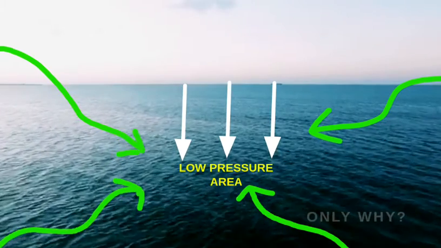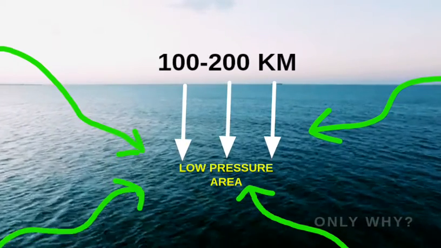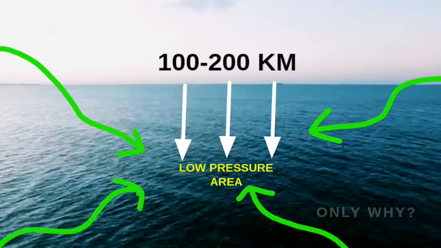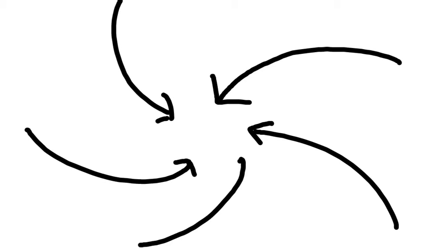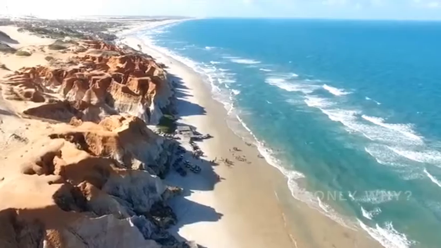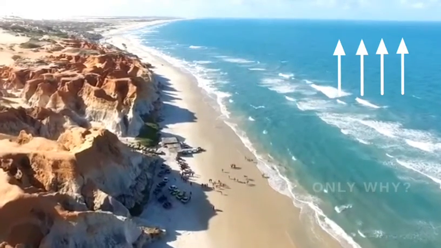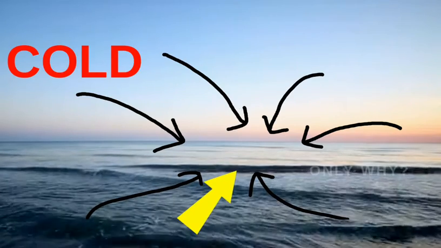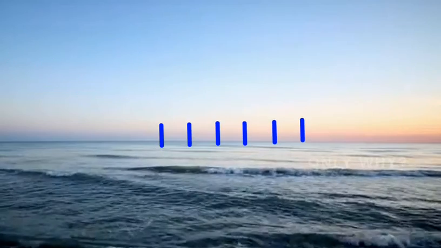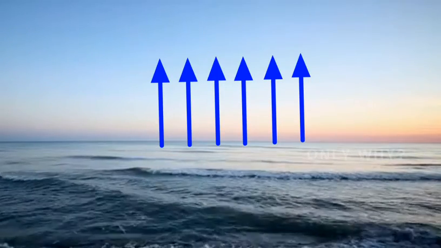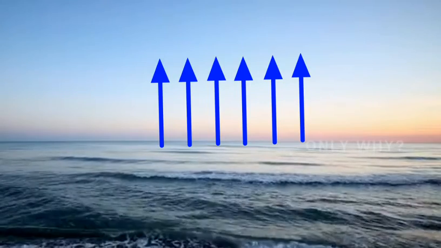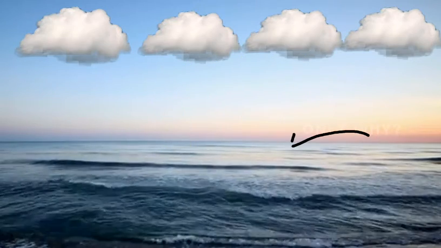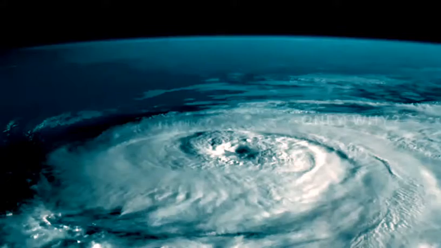Due to the low atmospheric pressure at the sea surface, air flows from 100 to 200 kilometers to fill the space there. The air coming from all around tries to fill that space, so those winds start colliding with each other, from which a cyclone is formed. The surface water of the sea keeps getting heated and rises upwards, and the air that comes from the surrounding to fill the space is cold. After entering that space, the air heats up, and that air also starts rising upward, and this process goes on. When the warm water of the ocean blows upward, it turns into cloud, and to fill the space with low atmospheric pressure at the bottom, the surrounding winds come together and collide, which forms the cyclone.